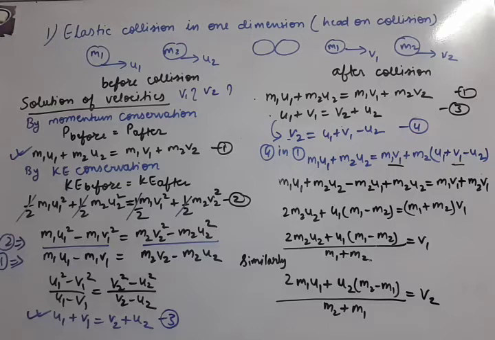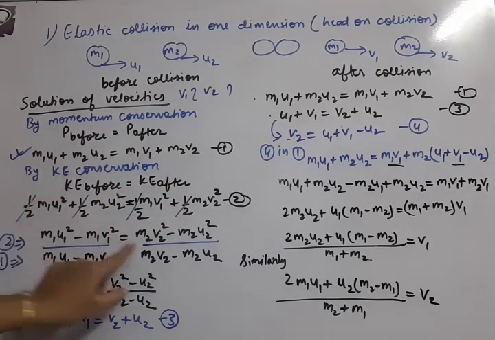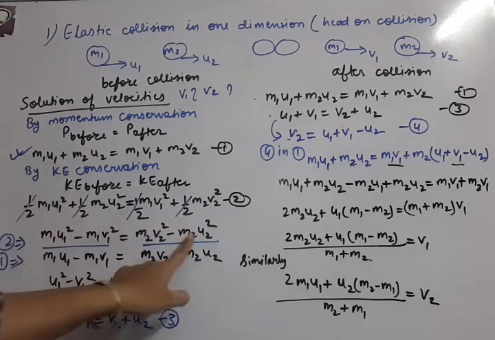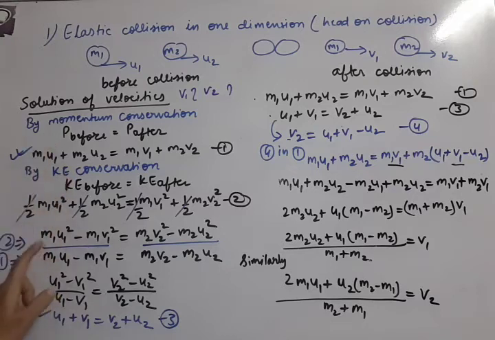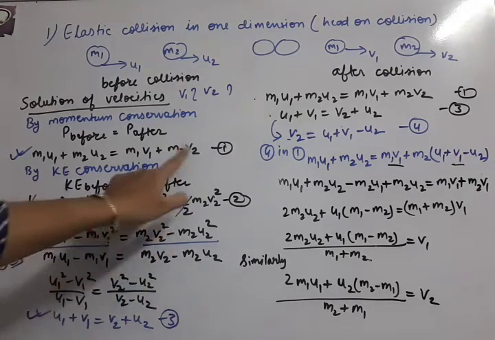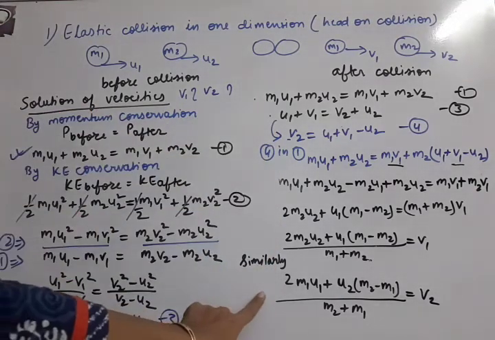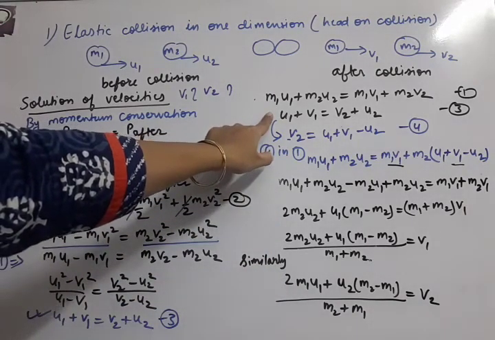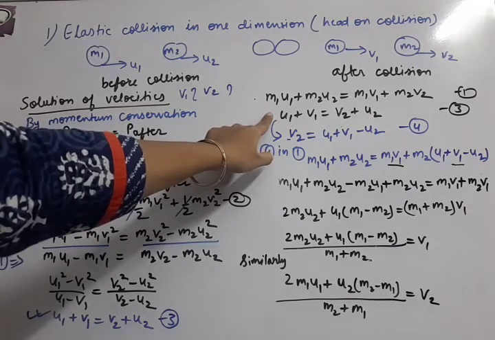So the derivation steps must have been understood. Write the momentum equation, then write the kinetic energy equation and simplify it, then shift all suffix 1 terms to one side and suffix 2 terms to the other side, in both equations. Then dividing the two equations, we get a simplified equation. Now the first and third equations we have to solve again. The first and third equations are linear equations, so the procedure of solving linear equations for any x and y, that we have to apply.